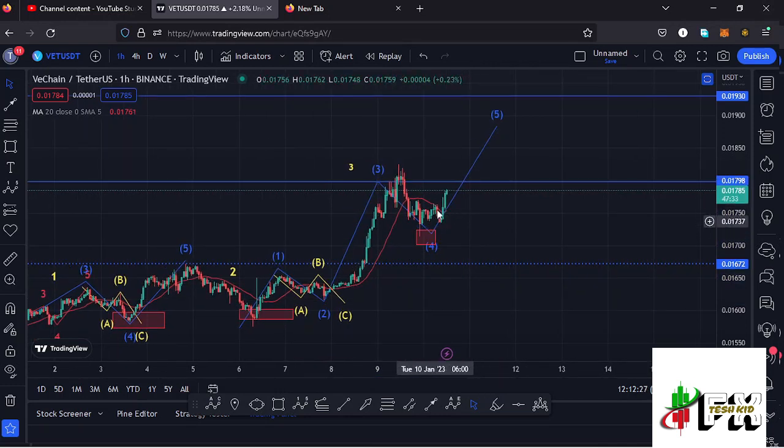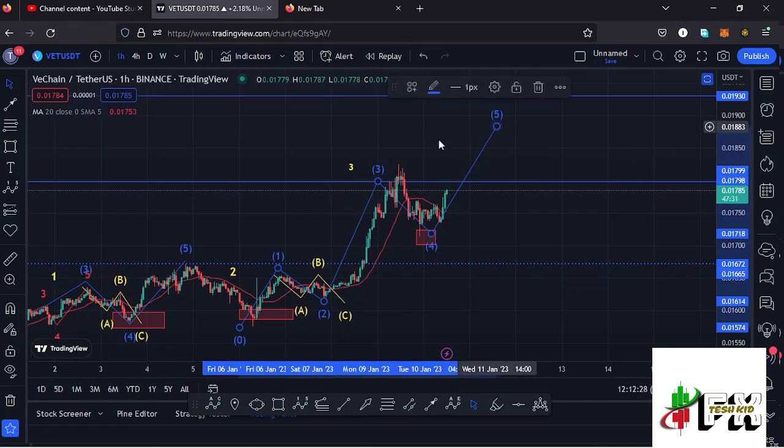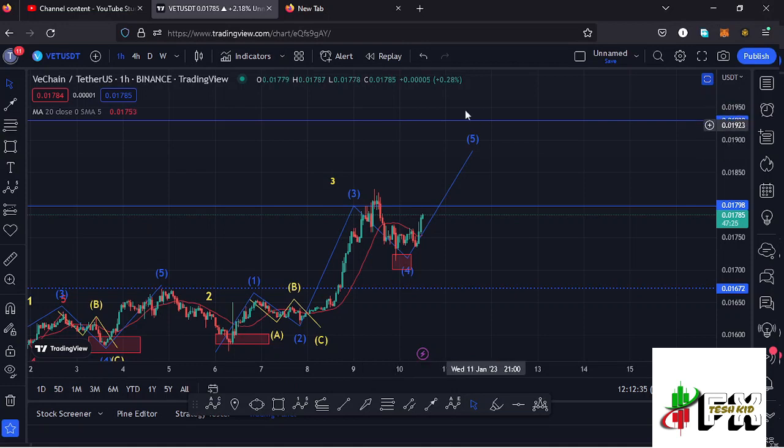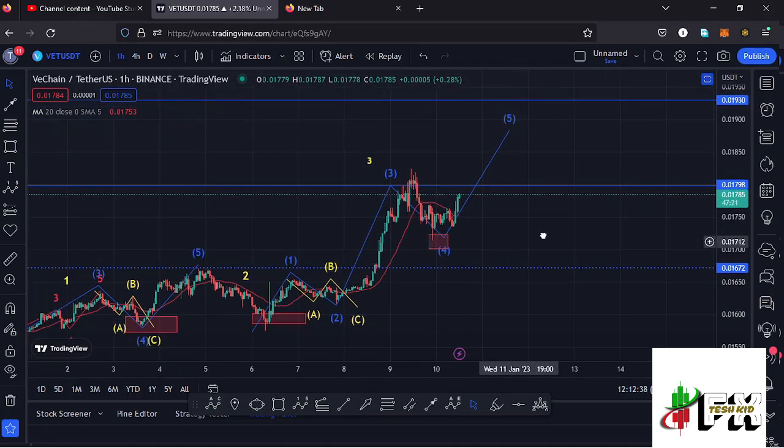in what I'm expecting to be that wave 5 to the upside to fully maximize the formation of that higher Elliot wave count 3 to the upside, and that will be an extended wave 3 to the upside before we see a wave 4 and then continue pushing even higher in the formation of that wave 5.